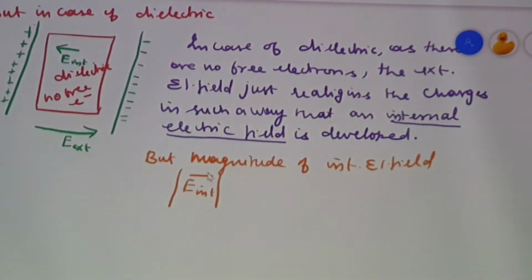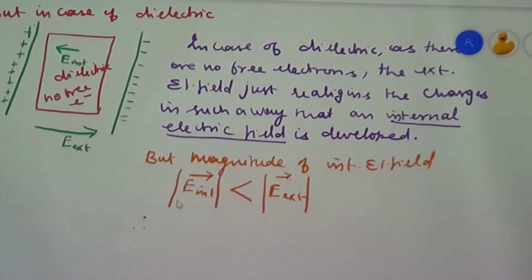So, this magnitude of E internal electrical field is always less than the magnitude of the external electrical field applied. Okay, so what is that net?